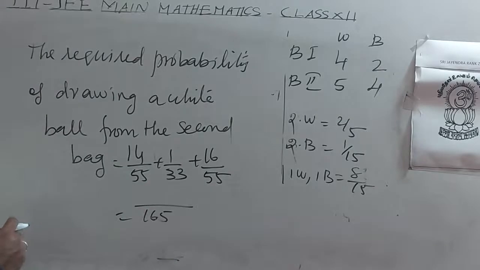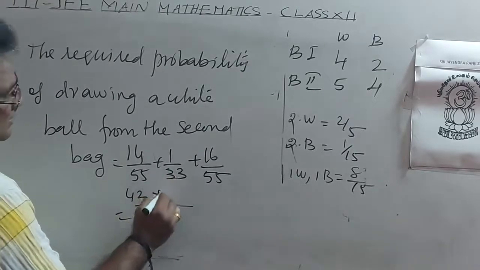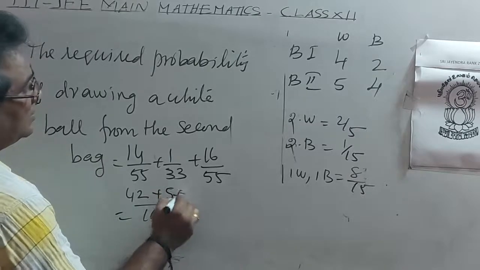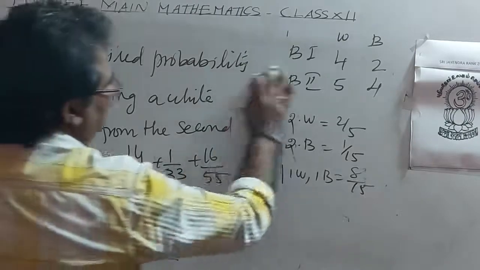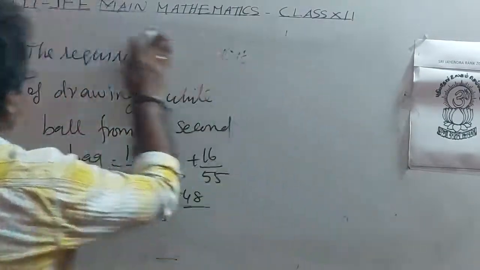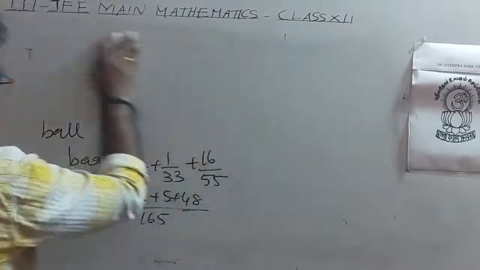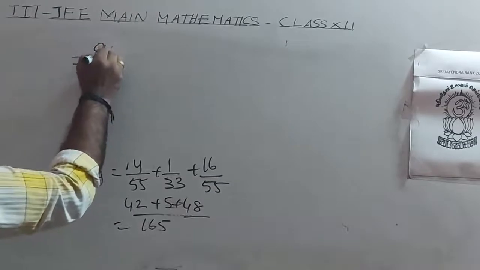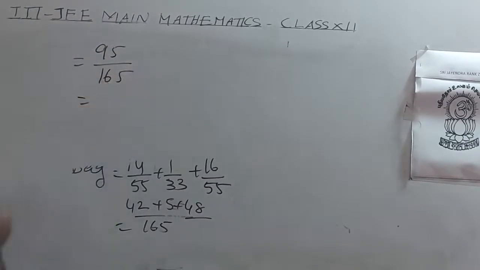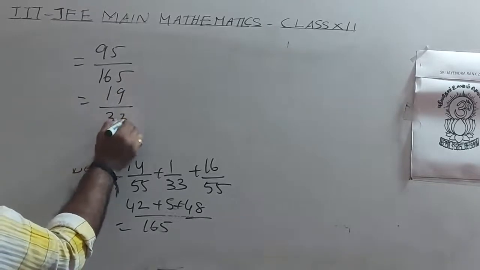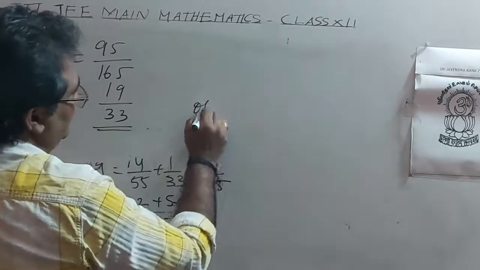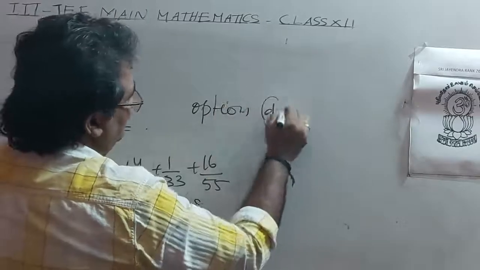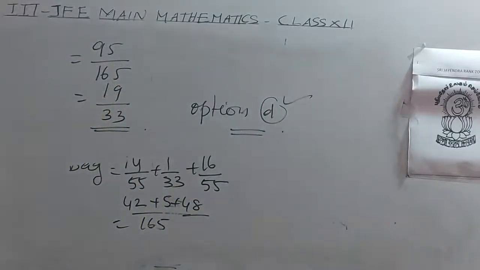You can take 165 as LCM: 3 times 14 is 42, 5 times 1 plus 5, 3 times 16 is 48, equal to 95 by 165. So 19 by 33. So option D is correct.